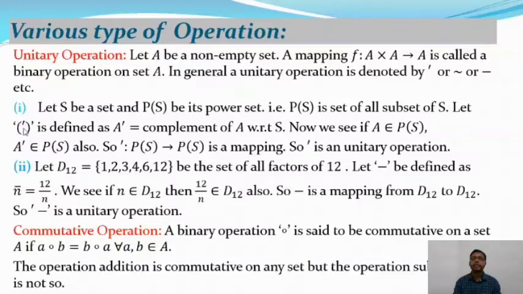Let dash be a unitary operator, defined as A dash, where A dash is equal to the complement of A with respect to S. From this example we see that the elements in the complement of A lie in P of S. Now if A belongs to P of S, then A dash, that is the complement of A with respect to S, also belongs to P of S. So dash is a unitary operation, a mapping from P of S to P of S. So dash is a unitary operator.